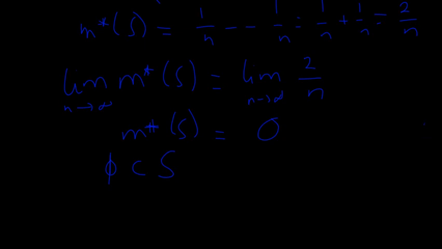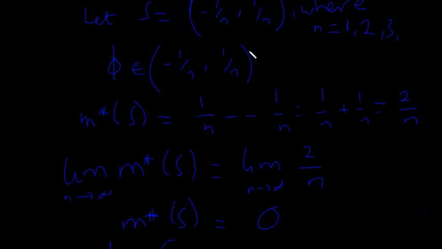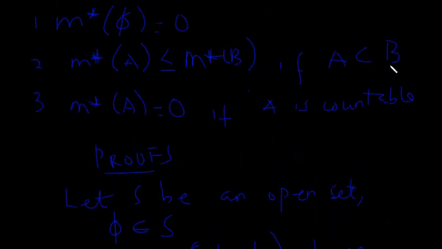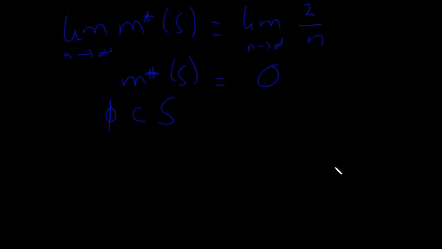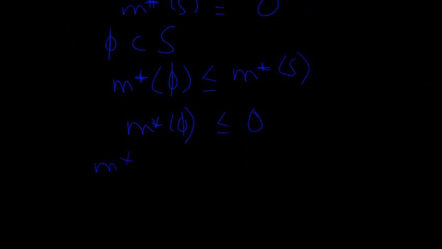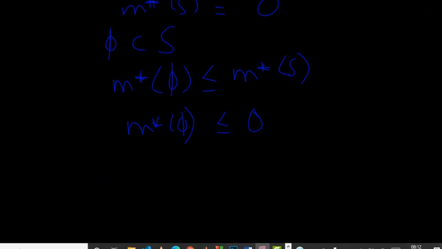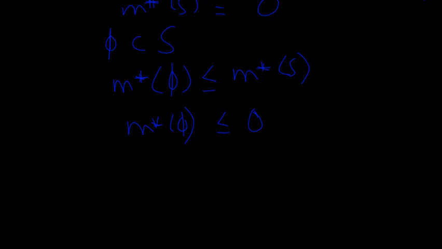And from the second proposition that we are going to prove later, this makes us understand that if A is contained in B, then the outer measure of A should be less than or equal to the outer measure of B. So it means that the outer measure of phi should be less than or equal to the outer measure of S. Then we are saying that m star of phi is less than or equal to 0.